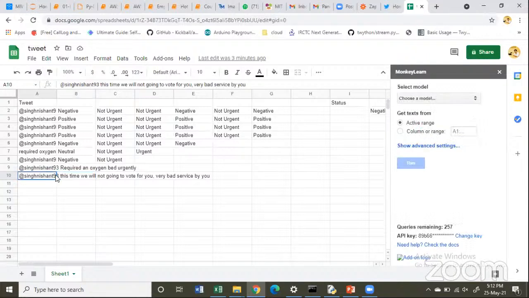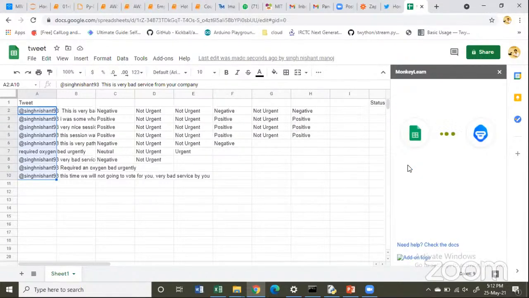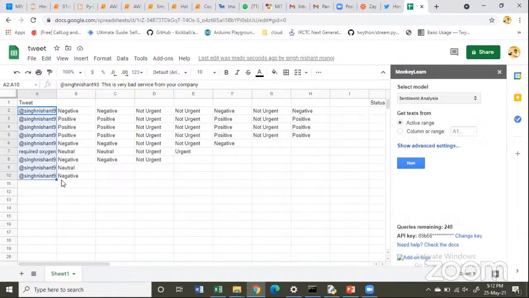So let me search for these two tweets only. Now, let's say these are the tweets. Let me see what exactly these tweets are being considered as, whether they are talking positive about me or negative about me. Now let me run this and let's see. Okay, this tweet, required an oxygen bed urgently, is being classified as a neutral tweet. Now, what do we mean by neutral? Neither is this person talking positive about me, nor negative about me.